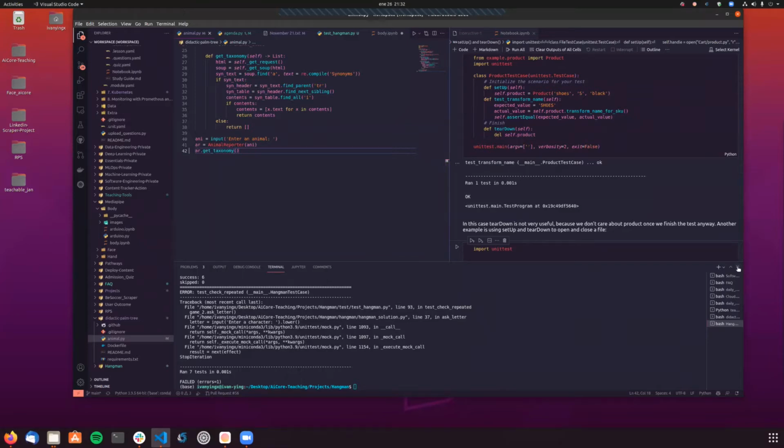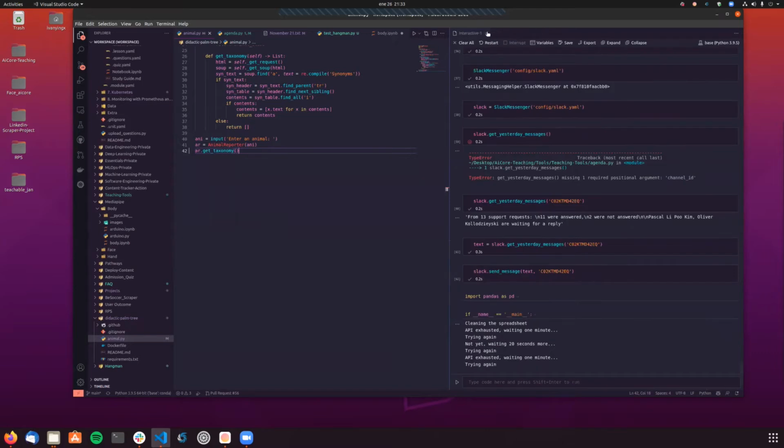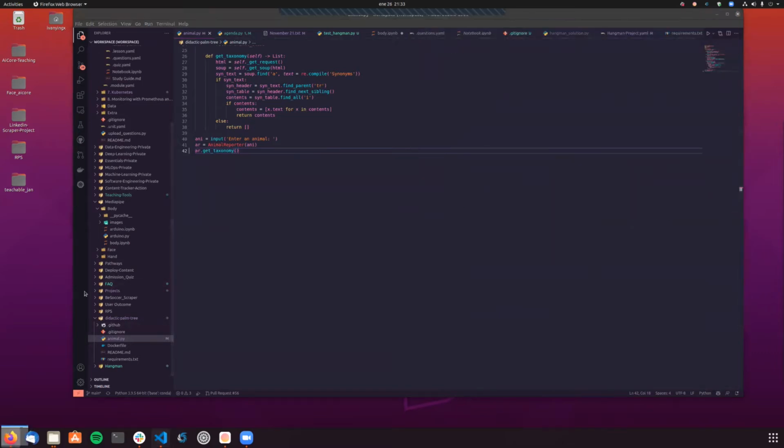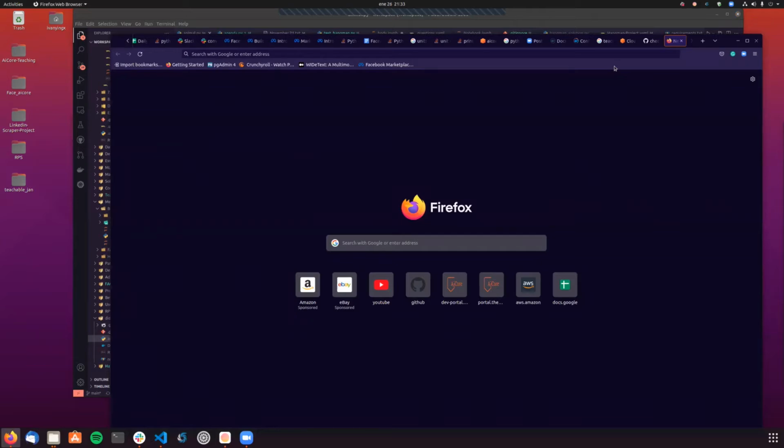Okay, welcome everyone. Welcome to this demo in which I will show you how to use GitHub Actions to automatically build and deploy your Docker image. Since we are going to use GitHub Actions, let me first create a new repo. As I mentioned, if you are just starting this course, this might be helpful to show you how to create a repo and some tips that might be useful.